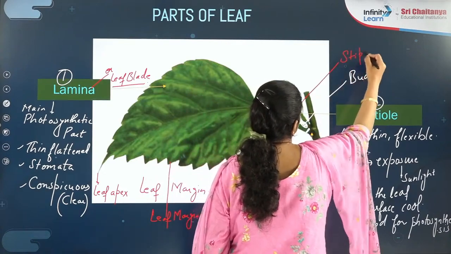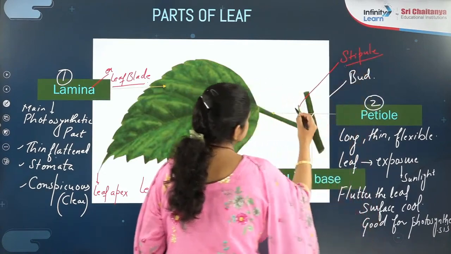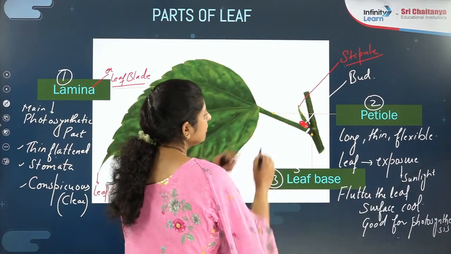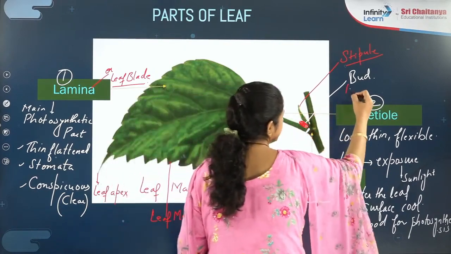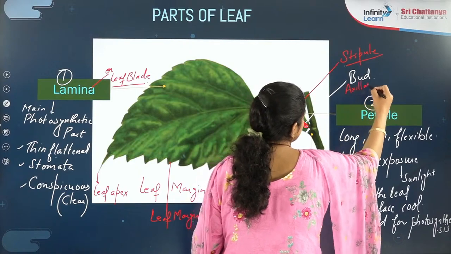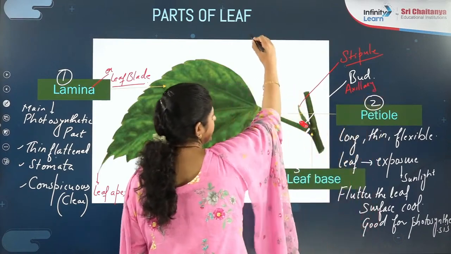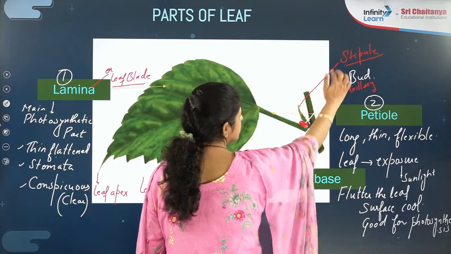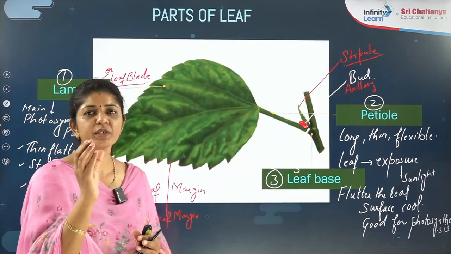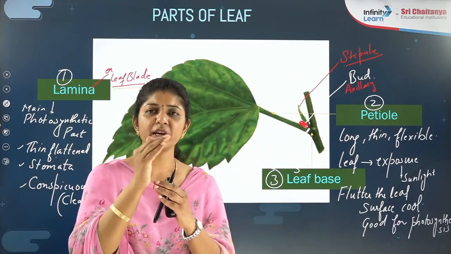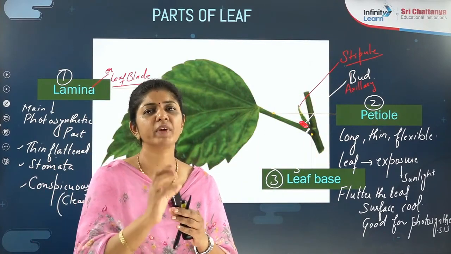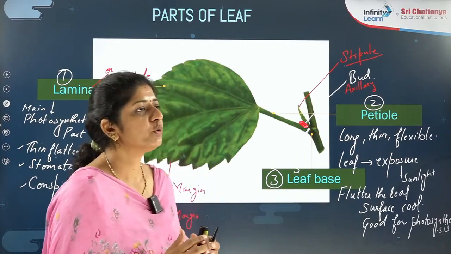This stipule is protecting this bud. This is an axillary bud, which will give rise to a lateral branch in future, and early on it is protected by this stipule. Stipule is like a tongue-like small leaf still protecting this meristematic cell in the form of axillary bud. I hope you get that point.